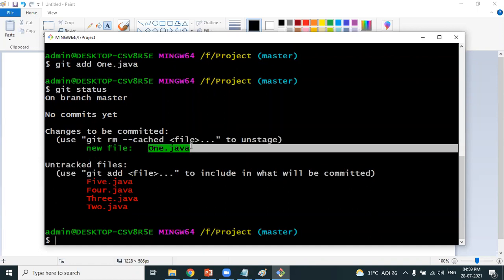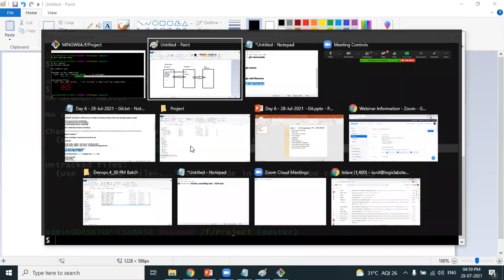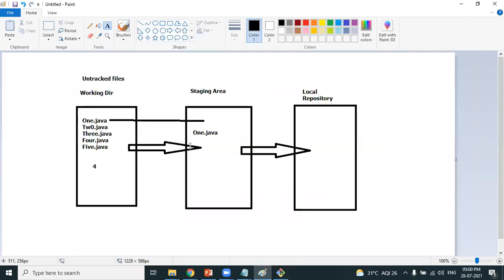Clear, Sabarish? Is this clear how exactly the developer will move his files from the untracked section to the staging area? I have shown you clearly how exactly the developer will move the files. Here in our case, I have moved one file to the staging area. Clear? Okay. Let's say there are 10 files. It's a tedious job to run 10 commands. Is there any way we can move all the files at once in a single shot?